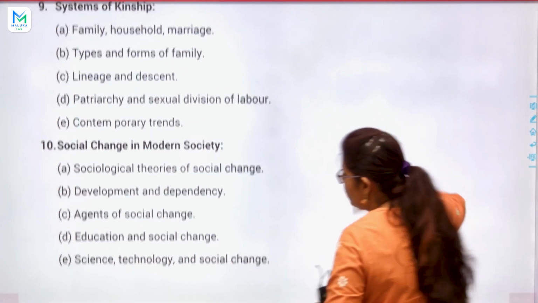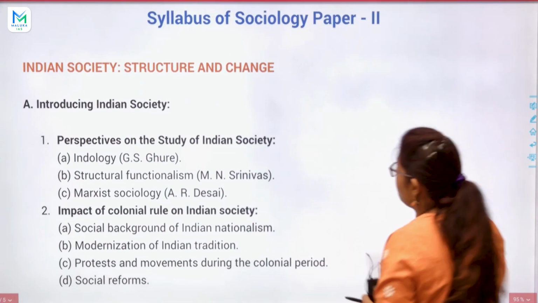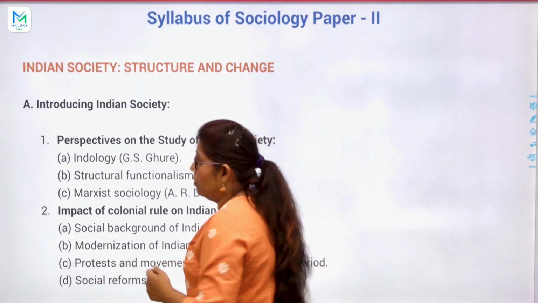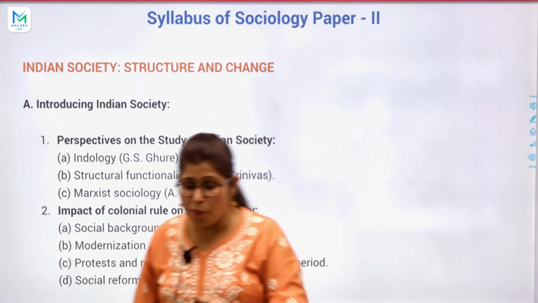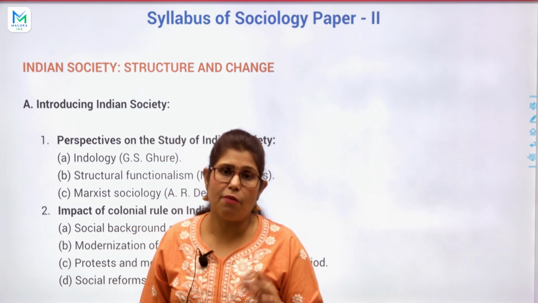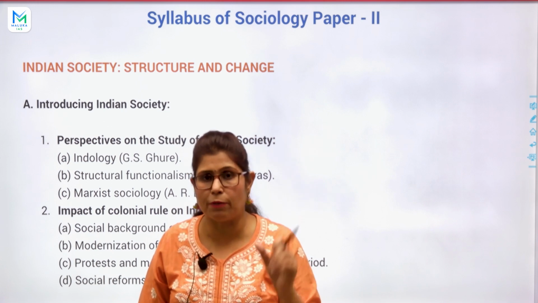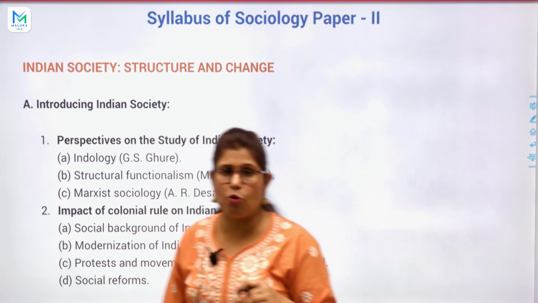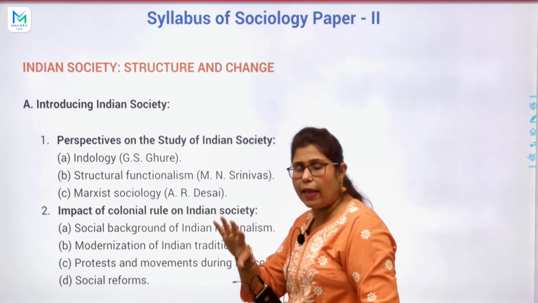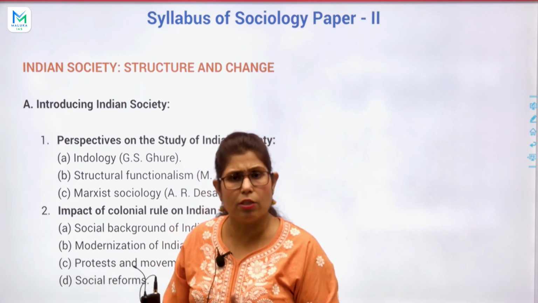Okay, so now as you can see, the syllabus of sociology paper 2. The UPSC divided this paper into some parts. In the first paper, we saw there are some 10 topics, but in the second paper UPSC divided it into parts like A, B and C. But I think there are also some 10 to 12 topics in the second paper.